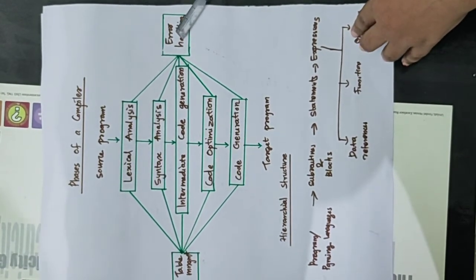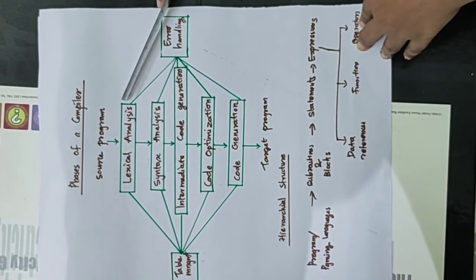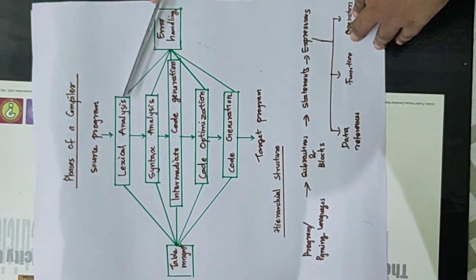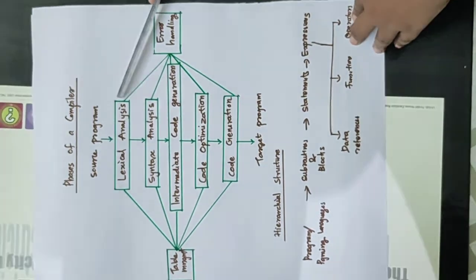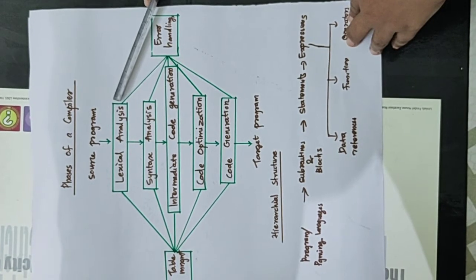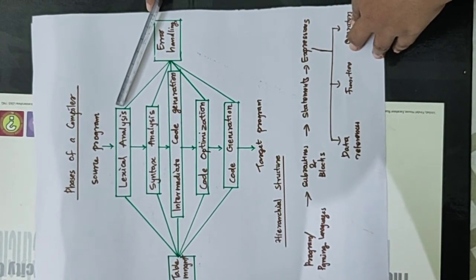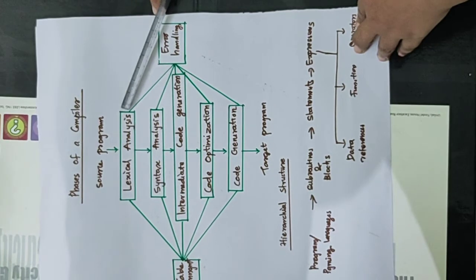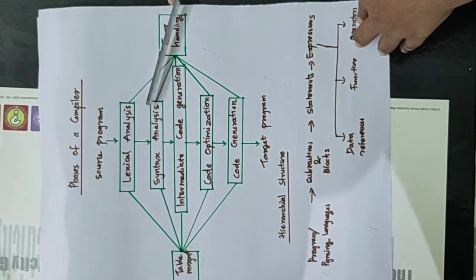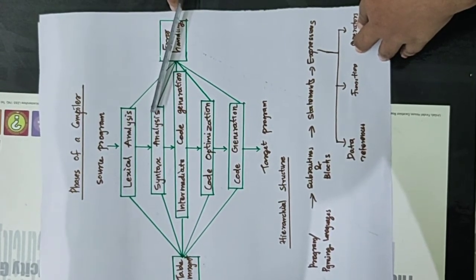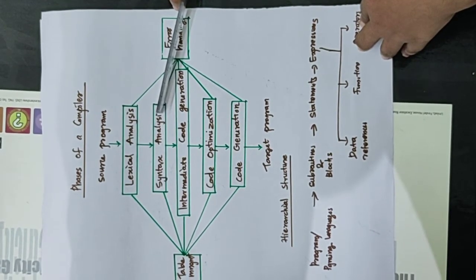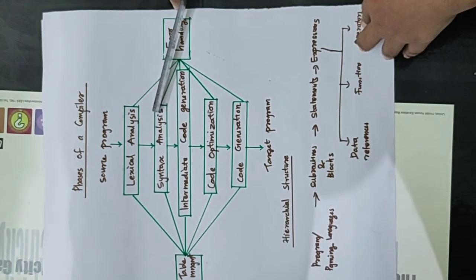First of all, we are going to the lexical analysis phase. Here the device which performs the lexical analysis is known as the lexical analyzer, or scanner. It separates the characters of the source language into groups that logically belong together. They are called tokens. These tokens then enter as input to the next phase, which is known as the syntax analysis. Here, the output of the lexical analyzer is a stream of tokens which is passed to the syntax analysis phase.